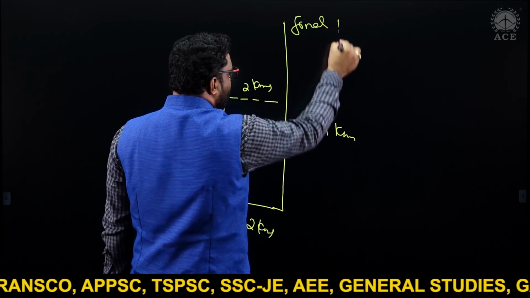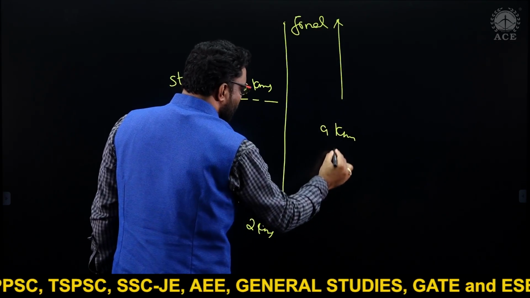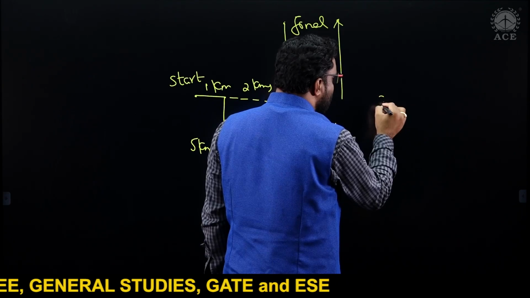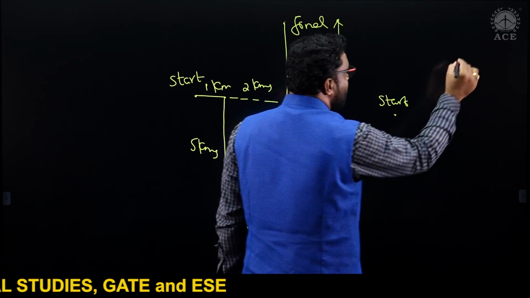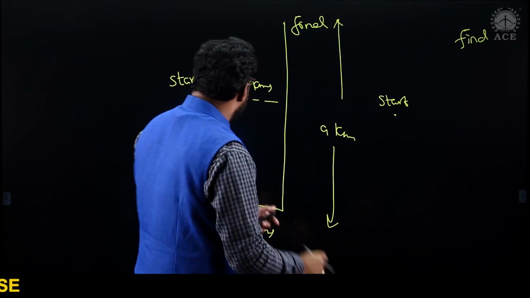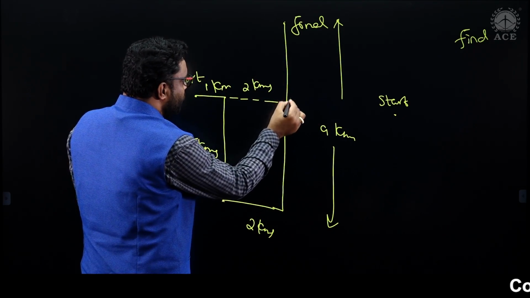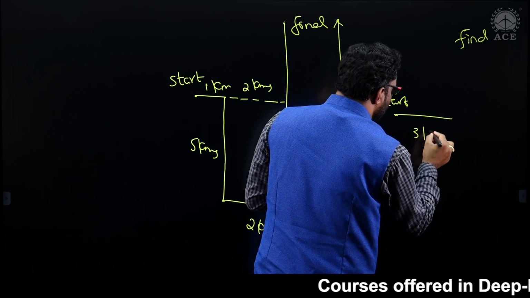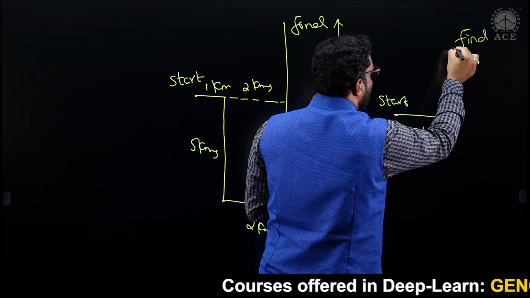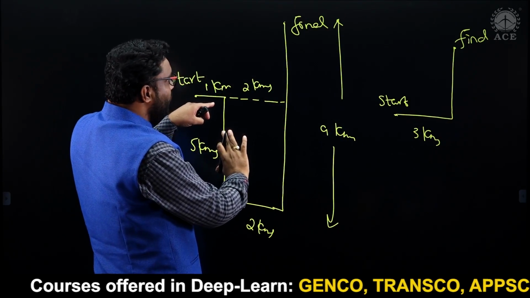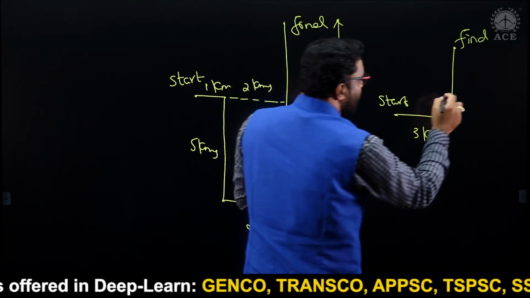Okay, this is total 9. I will just see, our concentration is only from starting to final, what is the distance? Distance in the sense, shortest path we have to go. Now here already 1, this is 2. We'll get totally 3 kilometers. What about this one? Here totally 9, this is 5, means from here to here it will get 4.